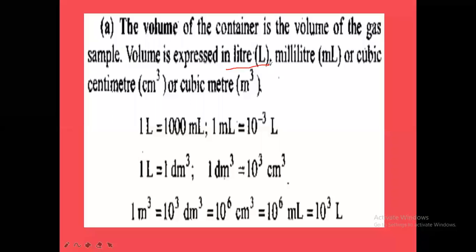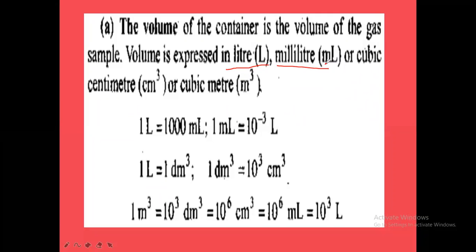Volume is expressed in what? Liters. Is liter an MKS or CGS unit? No, it is a general unit. General unit of volume is what? Liters or milliliters. Milliliter, generally you write small m, capital L. Don't write small m, small l. Okay, mL generally we should write as small m, capital L.